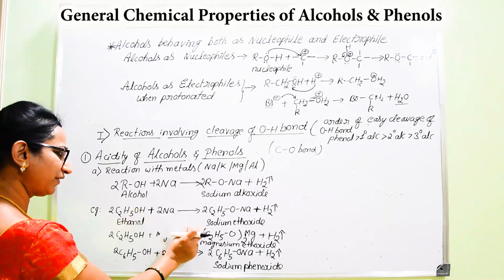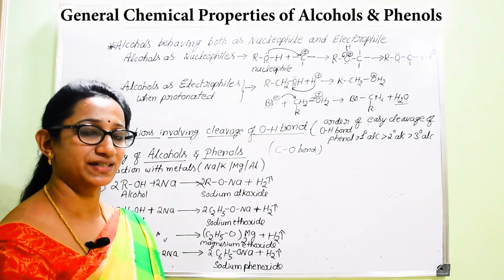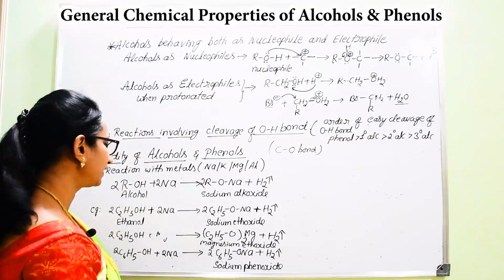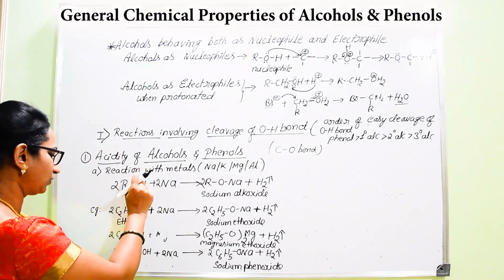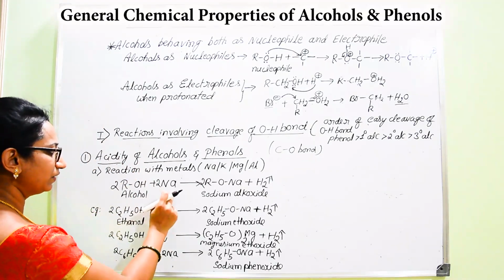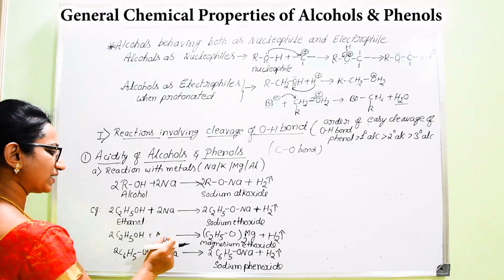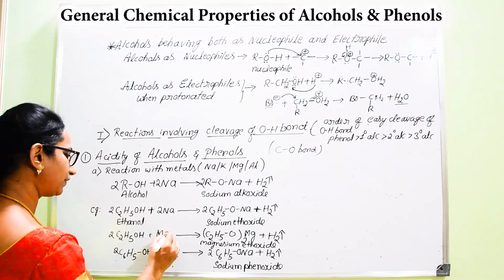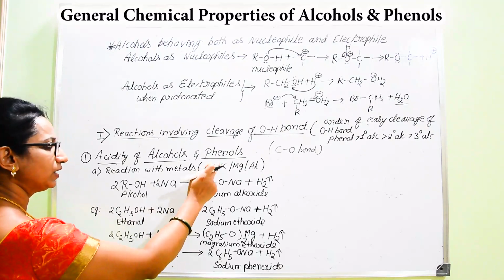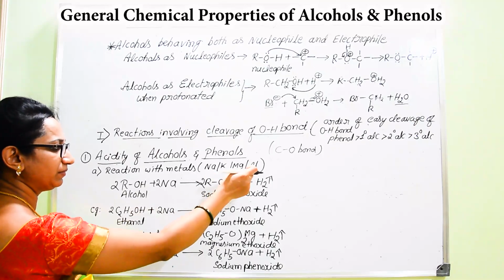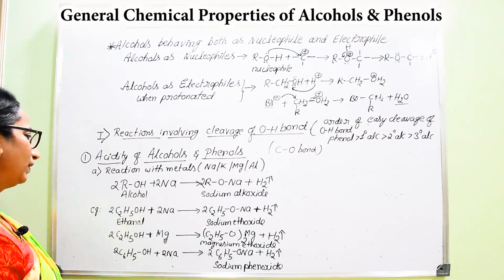Now, the very first evidence given for their acidic character is based on the reaction of either alcohols or phenols with more electropositive metals, like sodium, potassium, magnesium or aluminium.